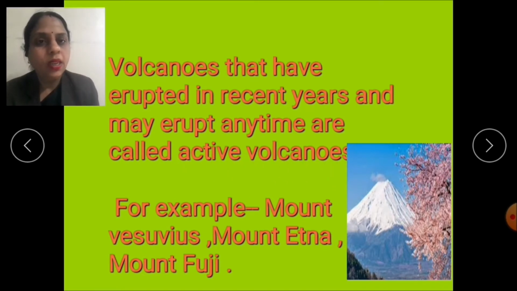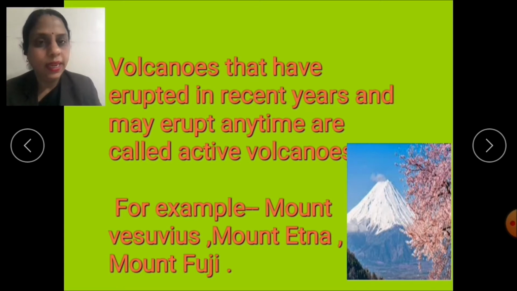And children, most active volcanoes are found in the Pacific areas. And various examples of active volcanoes are Mount Vesuvius, Mount Etna, Mount Fuji, etc. And you know one thing, children, Barren Island is the only active volcano found in the Indian subcontinent. And where is it located? Yes, it is located in the Andaman and Nicobar Islands.